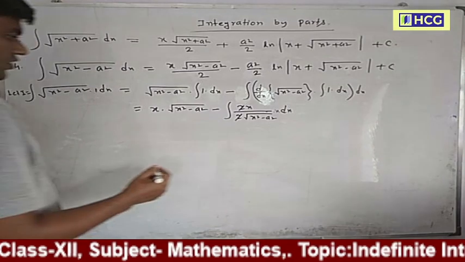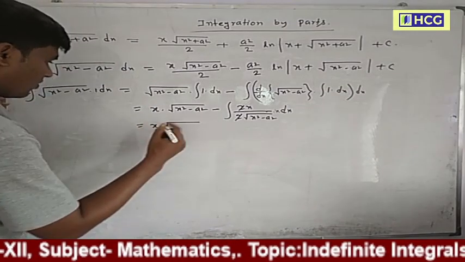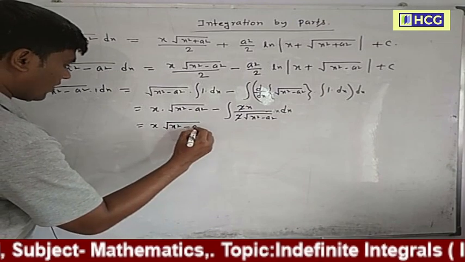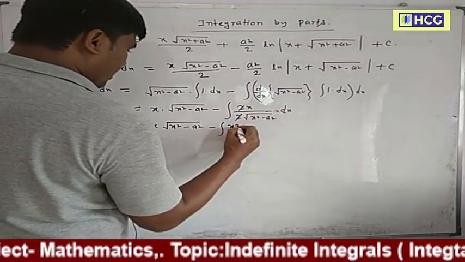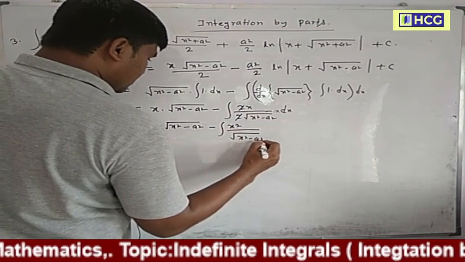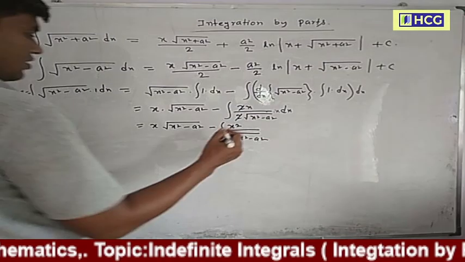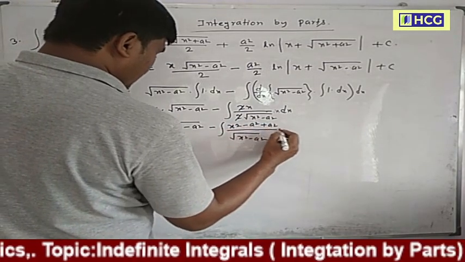So now this is equal to I equals x into root over of x square minus a square minus, this is x square by square root of x square minus a square. So now write minus a square plus a square dx.